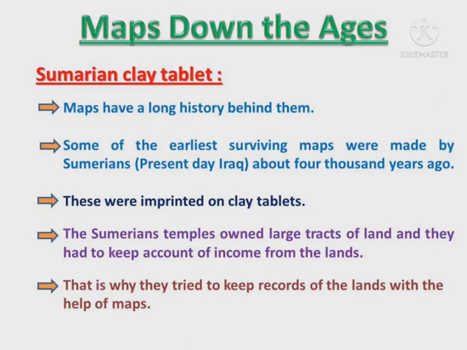These were imprinted on clay tablets. The Sumerians' temples owned large tracts of land and they had to keep accounts of income from the lands. That is why they tried to keep records of the lands with the help of maps.